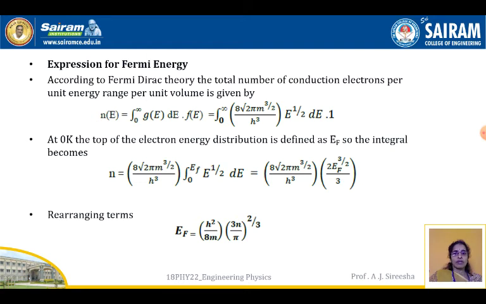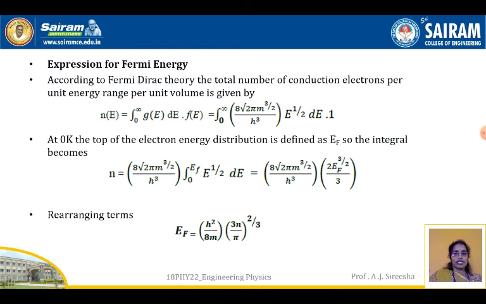So the integral becomes n is equal to 8 root 2 pi m to the power of 3 by 2 by h cube into the integral from 0 to EF, because the highest occupied energy level is EF, of E to the power of 1 by 2 dE. Everything else is a constant, so we take it out of the integral. Doing the integration under the limit 0 to EF, we get 2 EF to the power of 3 by 2 by 3.